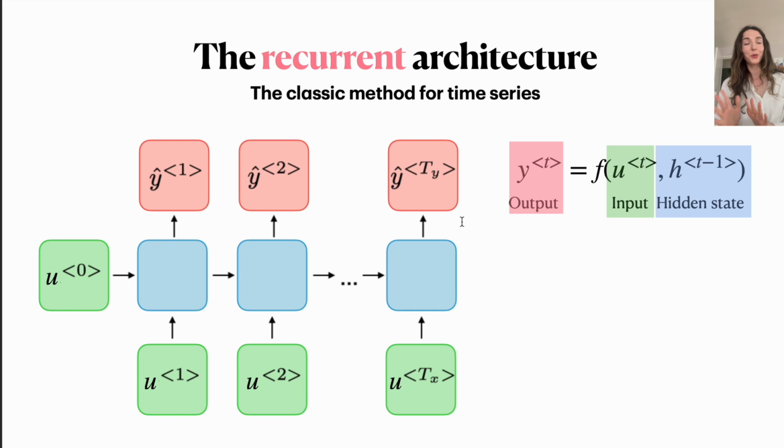Okay, let's go a few model architectures back and talk briefly about the recurrent architecture, which is a classic method for processing time series. What does this method do? Basically, in order to compute the prediction, the output y at time t, it looks at the current input at time t, as well as the hidden state that the model computed. This hidden state compresses all the information of the previous elements in your sequence inside of it. So in principle, whenever you're making your prediction at time t, this should allow you to also look back on all the other events or information that happened before.